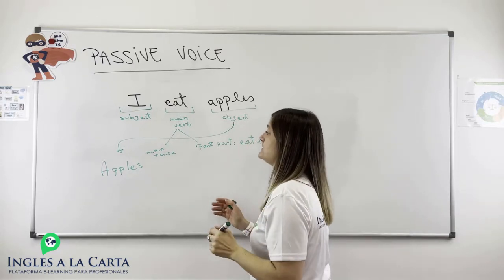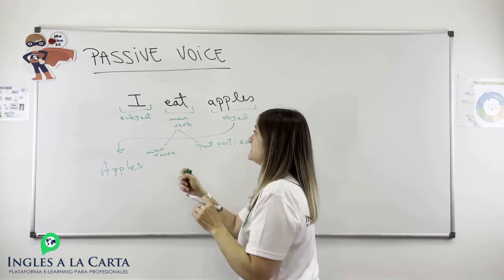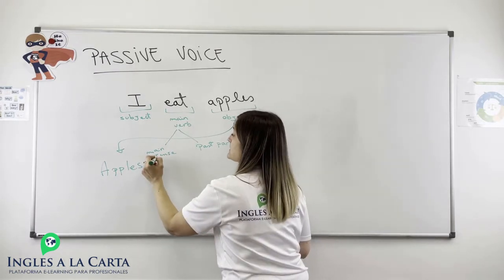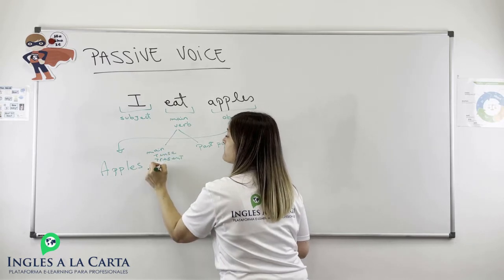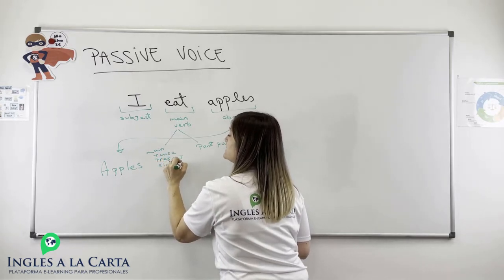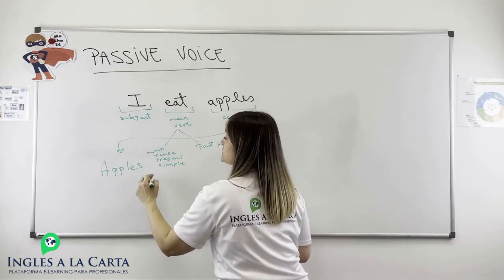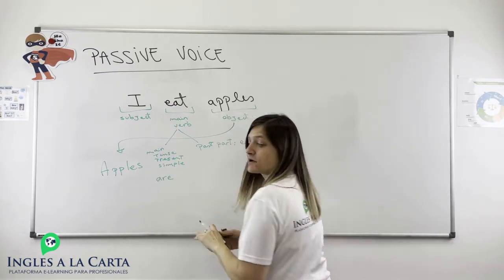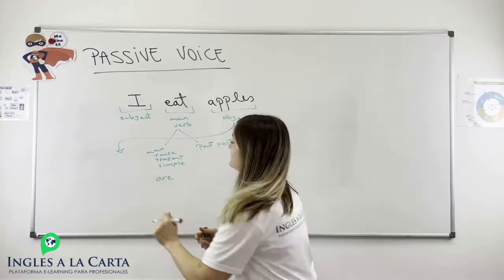As I said, we need the verb to be in the main tense. The main tense, in this case, it's present simple, right? So we need the verb to be in the present simple. Apples are... Okay.